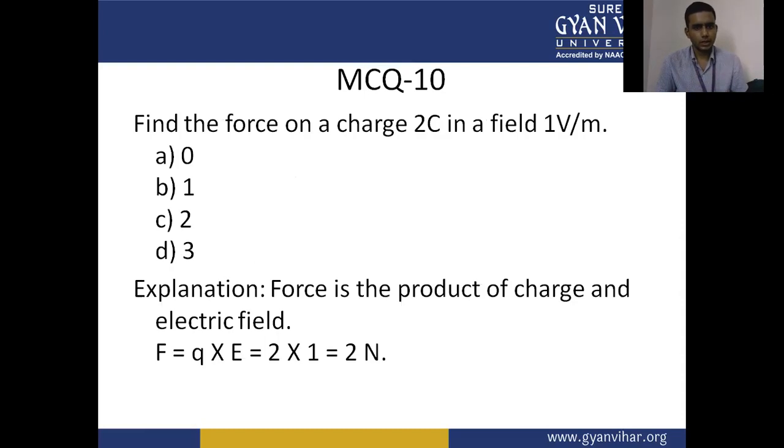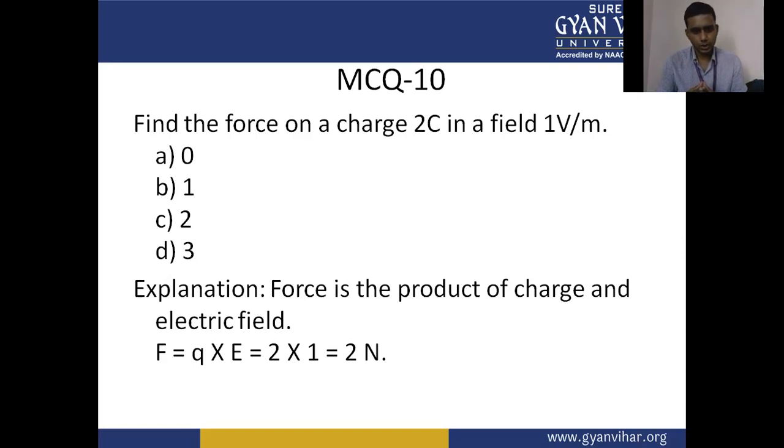Last question is to find the force on a charge 2C in a field of 1 volt per meter. So you have to calculate the force. We have been given the charge and electric field intensity. So electric field intensity E is equal to the force upon charge Q, so charge into electric field intensity is equal to the force.